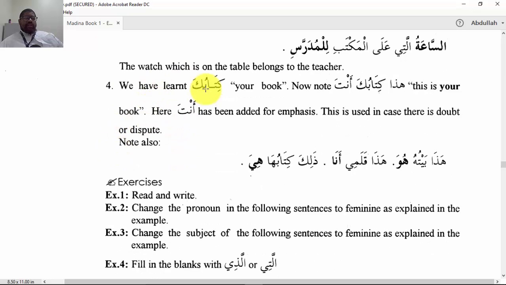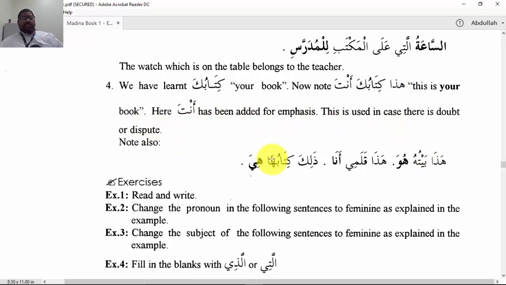Number 4, we have learned kitabuka here, which this kaf is for showing mudaf ilayh. All right, this is again showing possession. Your book, masculine. Now we're gonna look at kitabuka anta. Okay, hada kitabuka anta. This is your book. It's literally translated, this is your book, you. All right, what is this for? This is a form of tawkid. Tawkid is the showing of emphasis. So here, anta has been added for emphasis.